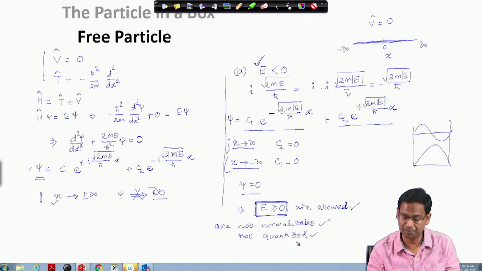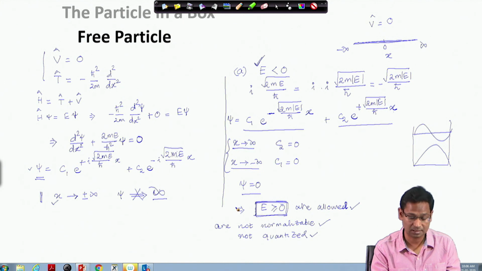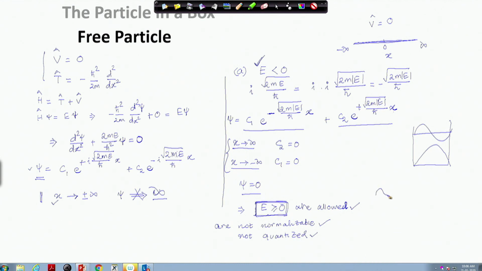But in the case of a free particle, since the allowed functions are all E greater than or equal to 0 and they are a sum of a cosine and sine function, they are found everywhere. They can be seen from minus infinity to plus infinity. Therefore, they represent what we call unbound states. The free particle solutions are unbound states, whereas the particle in a one dimensional box solutions all represented bound states.